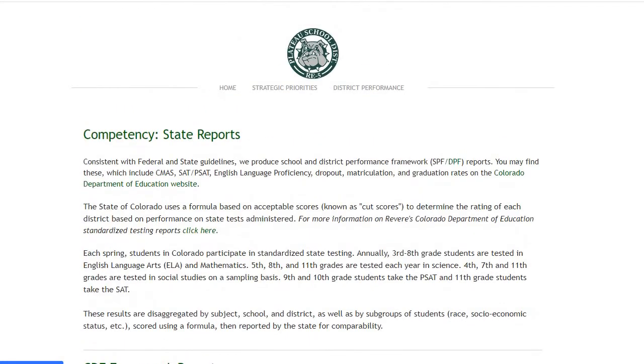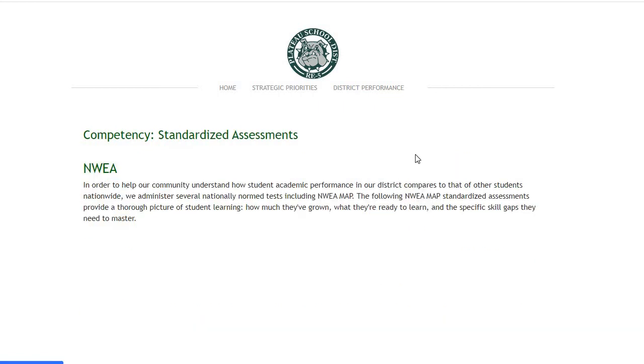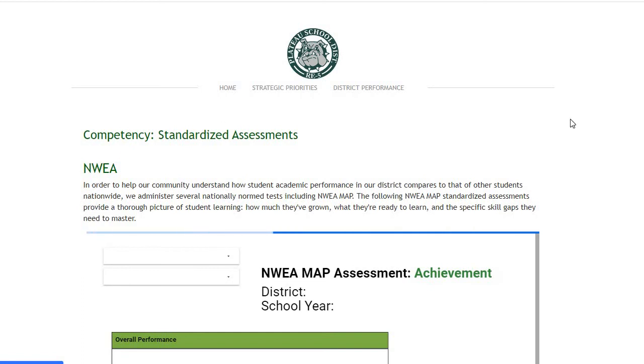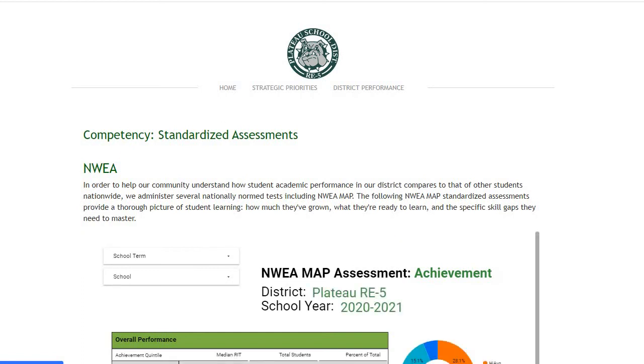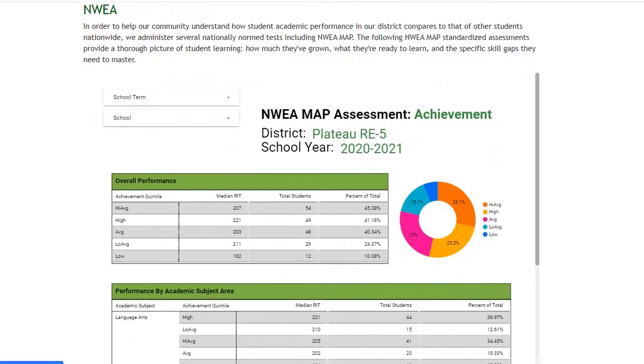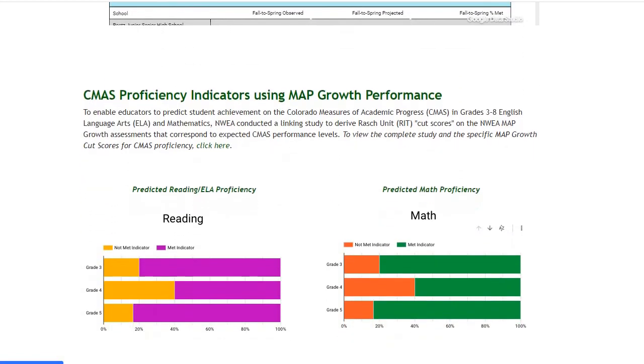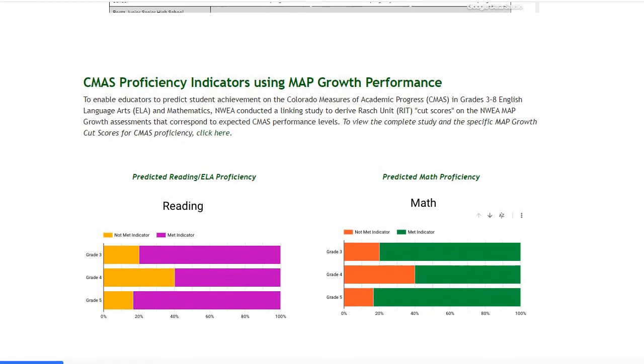Now, CDE obviously produces a variety of additional reports beyond what was here, but these reports were considered consistent with the district's vision for how it wanted to think about accountability. And then they really wanted to supplement that with standardized assessments from NWEA. And so on this page, we have three different types of standardized assessments. We have achievement reports, we have growth reports, and then we have CMAS proficiency indicators using MAP growth performance.